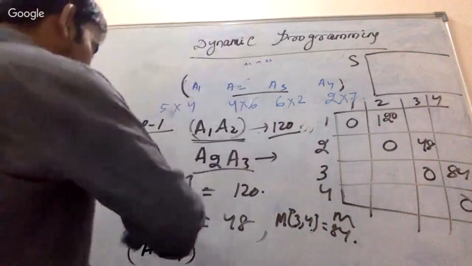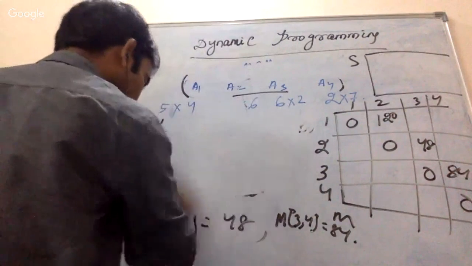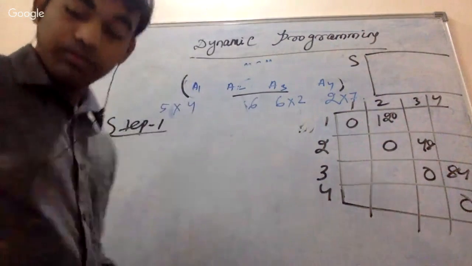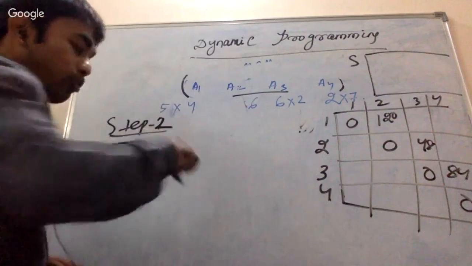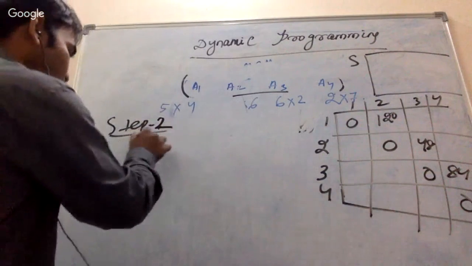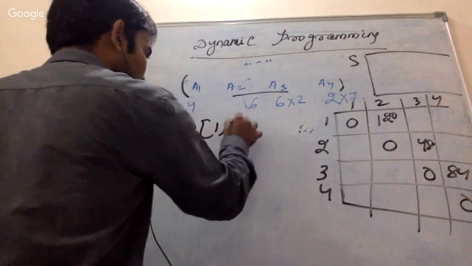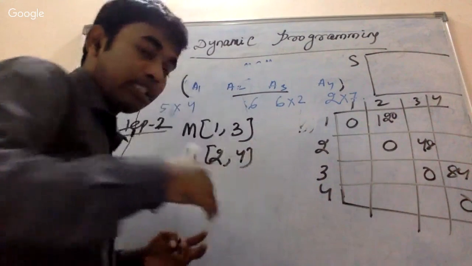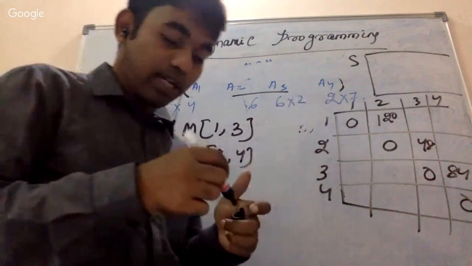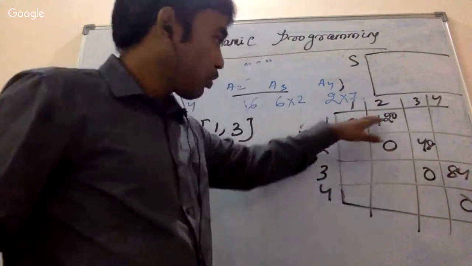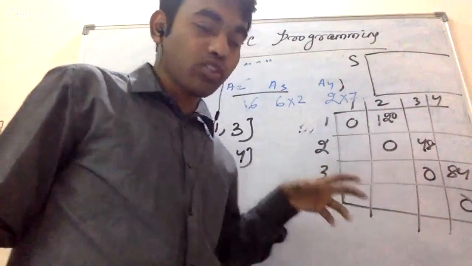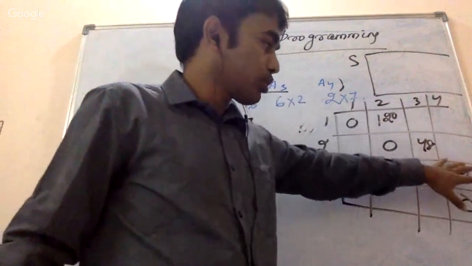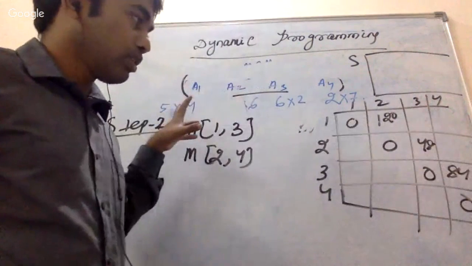Okay, then in step 2, you will put the parenthesis. We'll see how to do that. Then write it down, step 2. In step 2, you are going to calculate M of 1 3, M of 2 4. I am taking two matrix. Now how are we going to solve this particular thing? We are going to use these values. This is known as sub problem, means how we are using the optimal solutions of small sub problems to get the main problem solution.